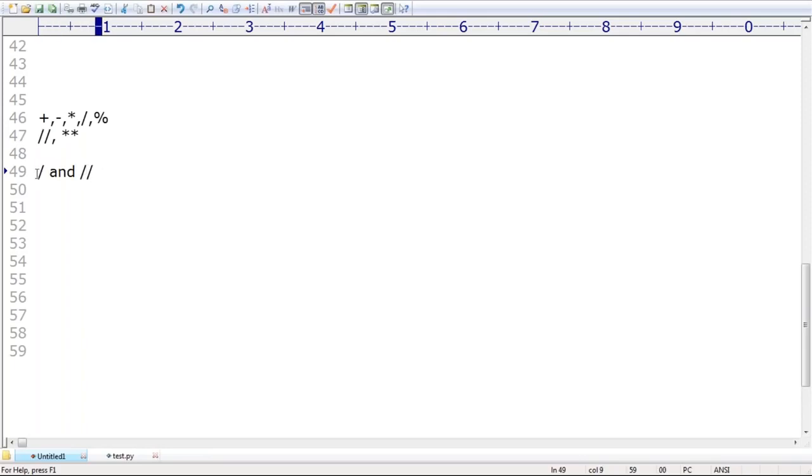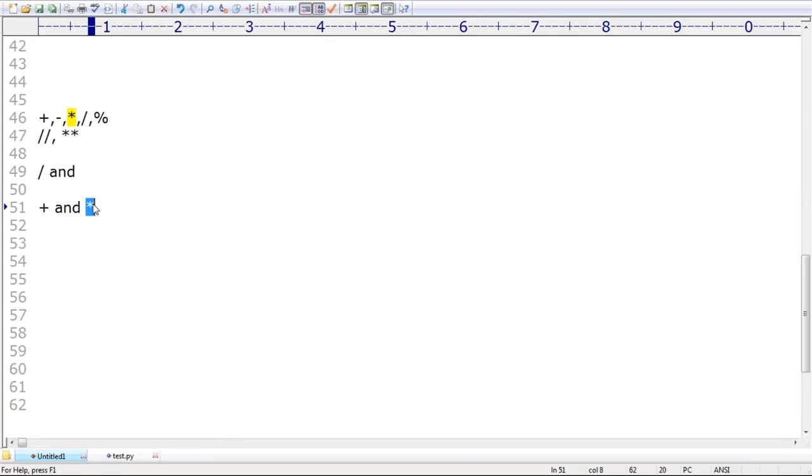Normal division always returns a float value, but floor division always returns either an int value or a float value based on arguments. Next, the plus operator and the star operator are applicable for string type also. If I use plus operator for str, then it acts as a concatenation operator. If I use star operator for string, then it acts as a multiplication operator, right? For plus operator on strings, compulsorily both arguments should be string type only. For star operator on strings, one argument should be string and the second argument should be int. Clear, right?